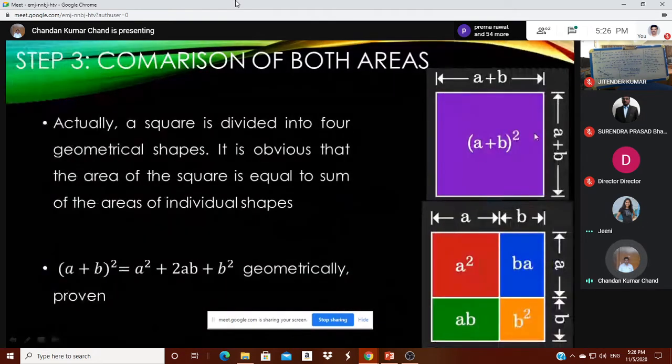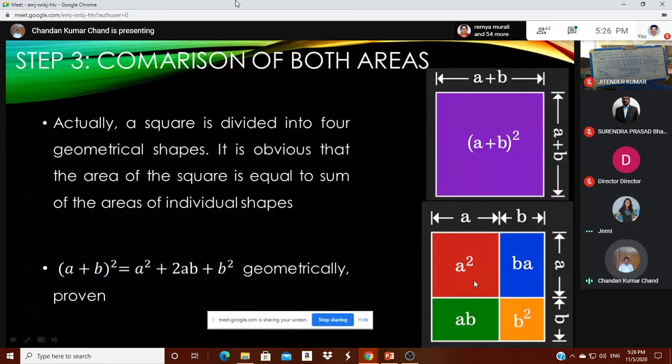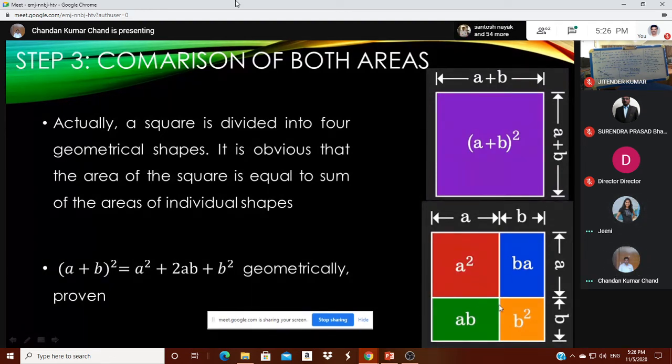So if the original square has side a plus b in length, its area will be the square of the side, that is a plus b whole square, which will be equal to the sum of all these four parts: a square plus ab plus ab, that is 2ab, and b square.